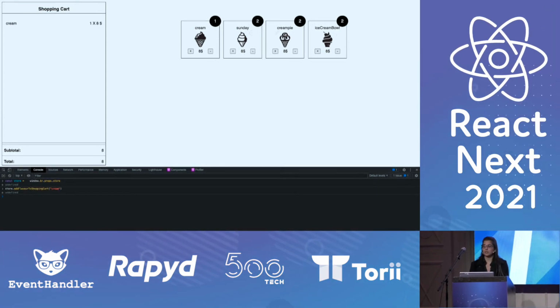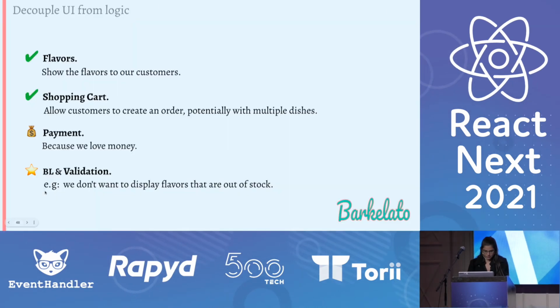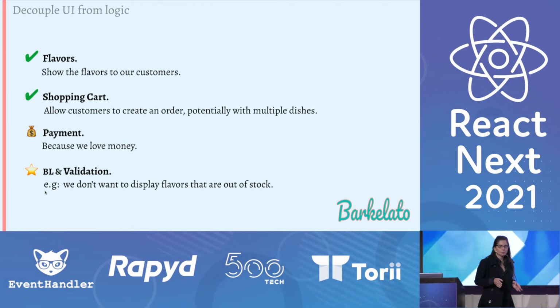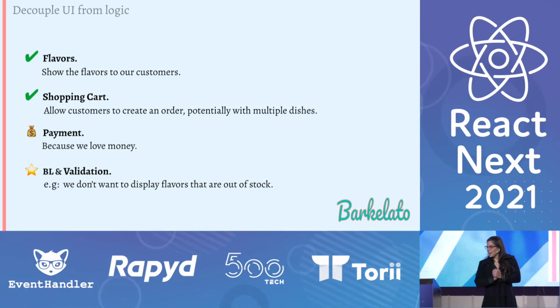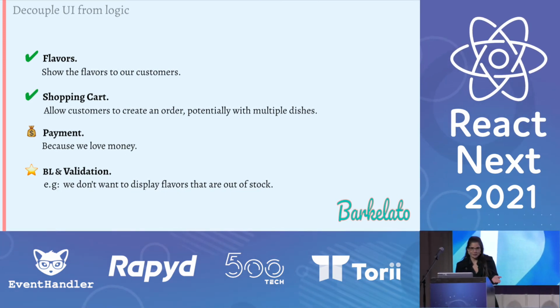And as you can see, the data is automatically updated. Cool. So we've done with the shopping cart. Let's move forward to the money part, to the payment part. For payment, we want to make sure that our customers can pay us.